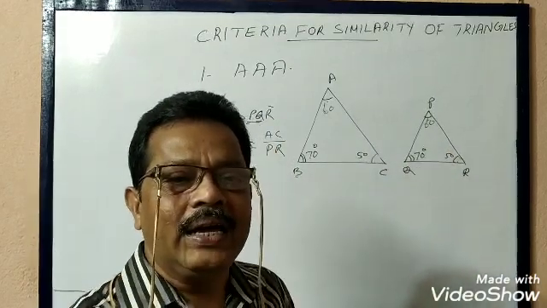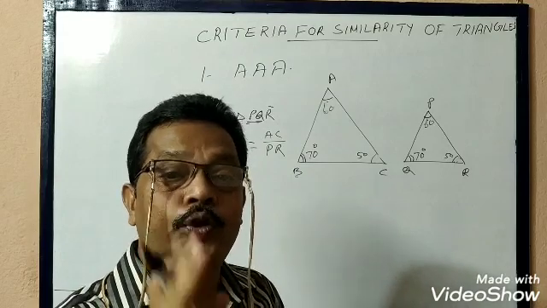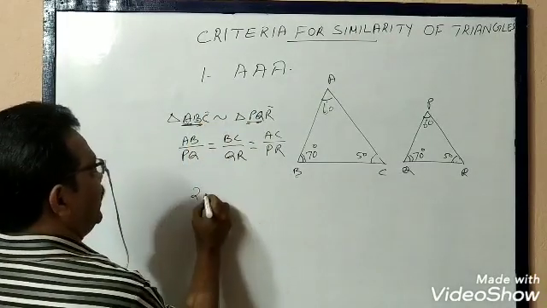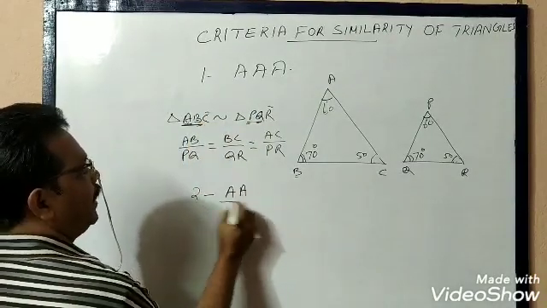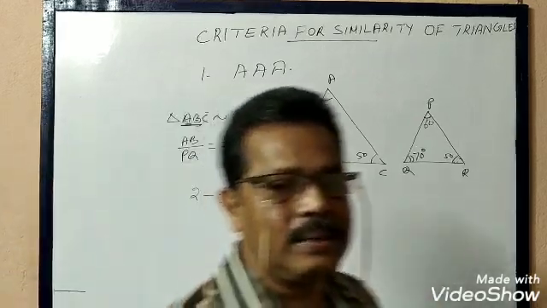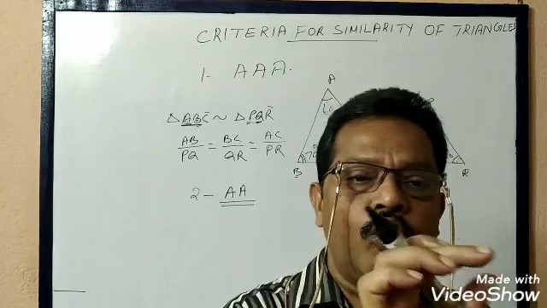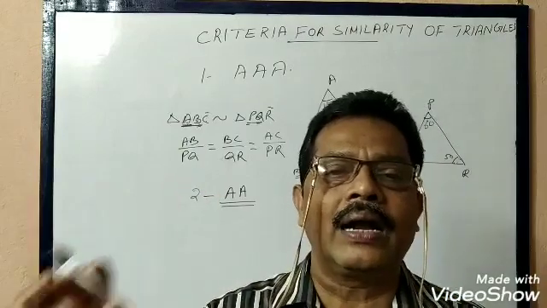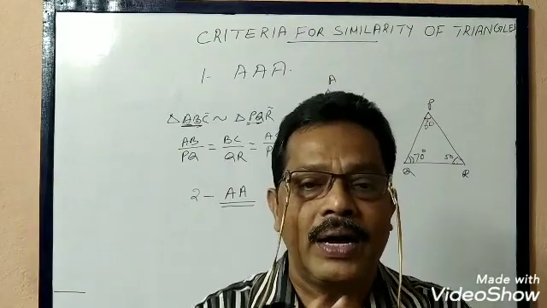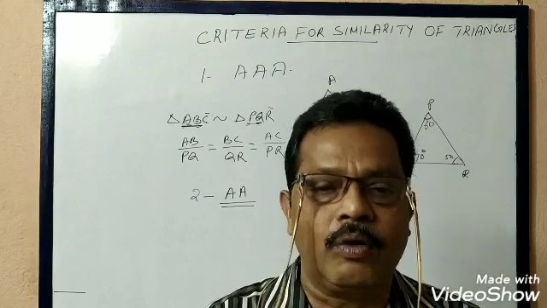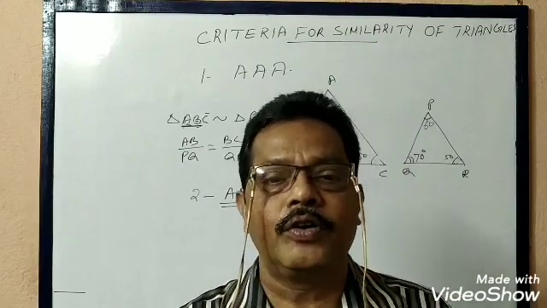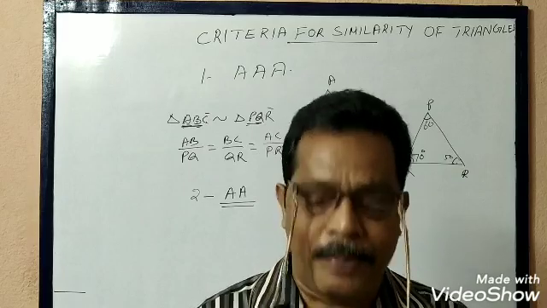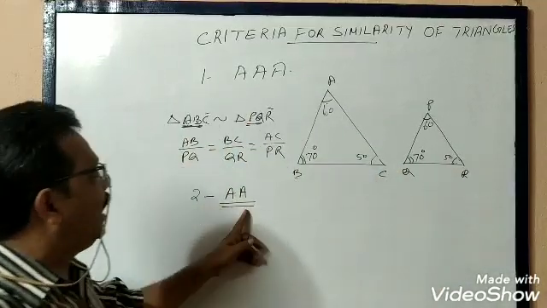So we can say that two triangles are similar if their two angles are correspondingly equal. So we can write that as the next criteria, that is AA similarity. In order to prove two triangles are similar, it is enough that any two of the angles of the first triangle are equal to two angles of the second triangle. If you can show that, then the triangles will be similar, and of course then definitely the third angles will be equal and the corresponding sides will be proportional. So that is the second condition, that is AA similarity.